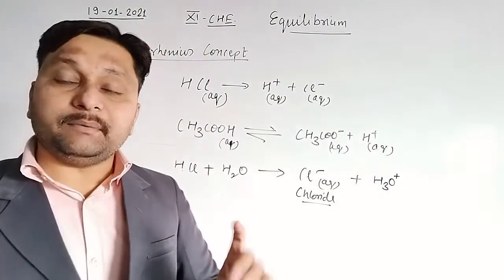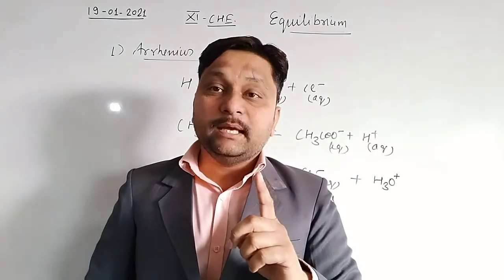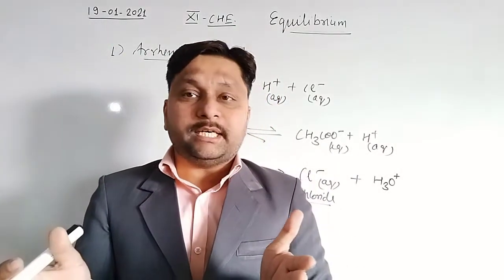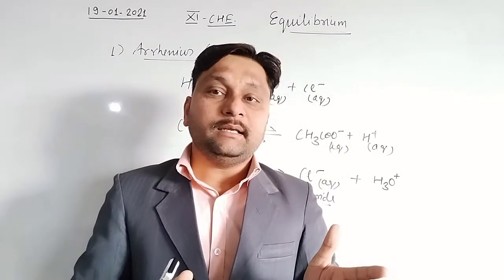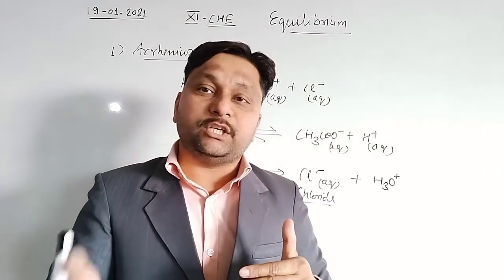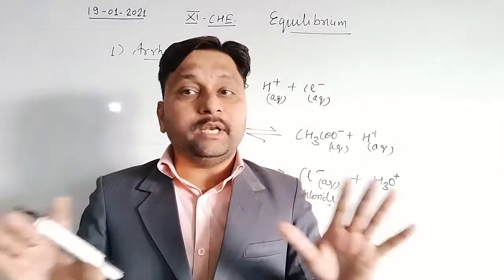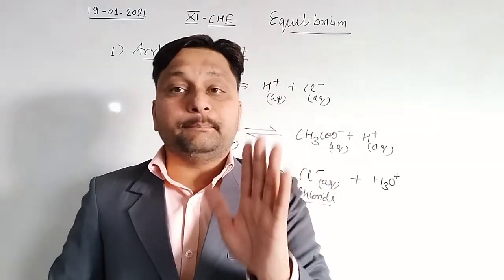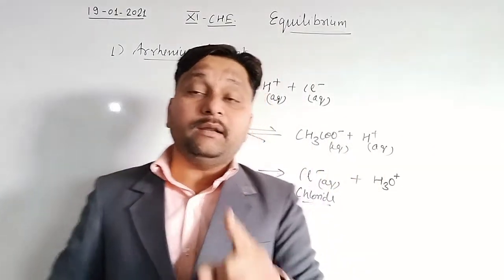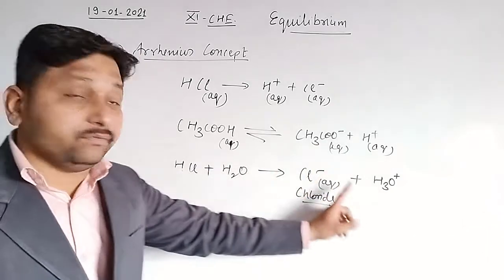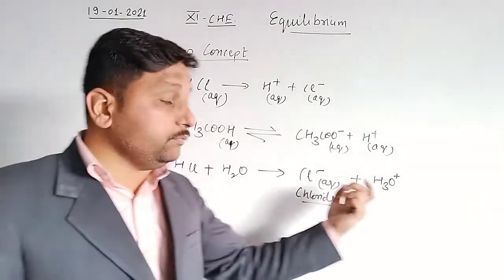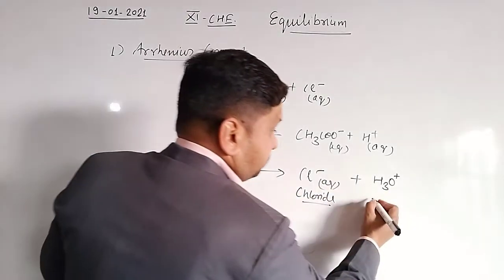Because a hydrogen atom contains only a single electron. If we eliminate that single electron, there will be no existence of that hydrogen atom, because only a single electron is there. If that electron is also removed, it means hydrogen contains no electron. It is an impossible task. That's why it forms a chemical bond, a covalent bond, with the water molecules and converts into the hydronium ion. So always hydrogen is present in the form of hydronium ion.